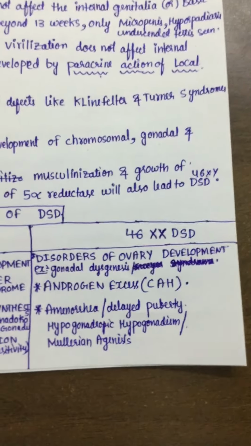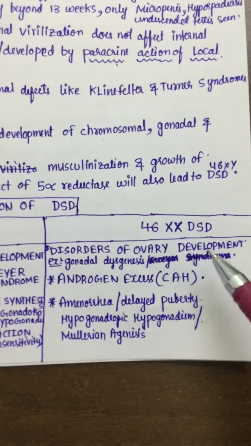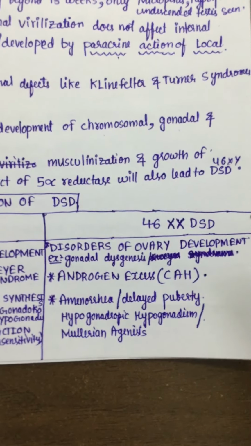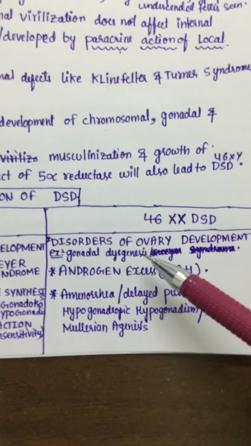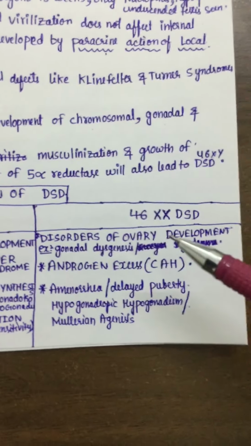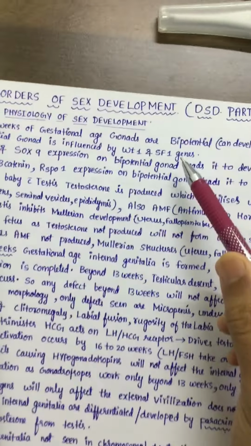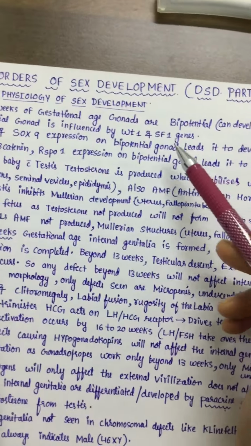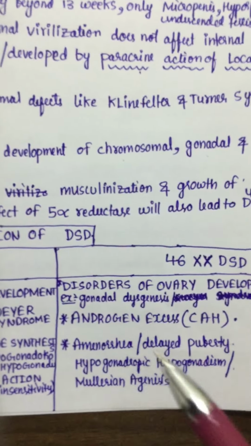And next is 46XX DSD. Here ovarian dysgenesis can be seen, through factors affecting the bipotential gonad, like WT1 and SF1, as I told you. So if these are deficient, there will be no formation of the ovaries, causing gonadal dysgenesis.